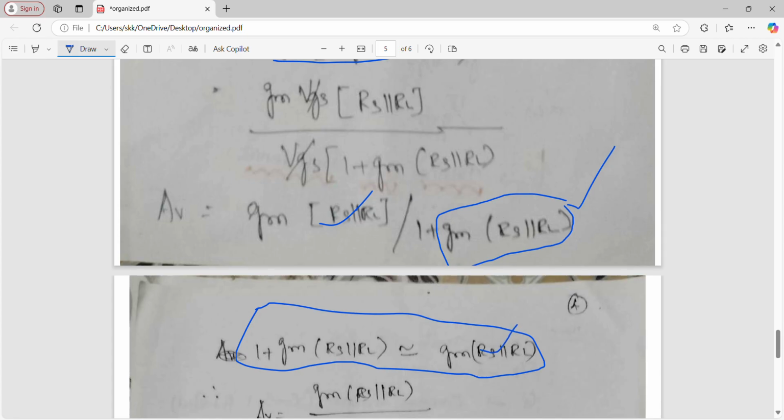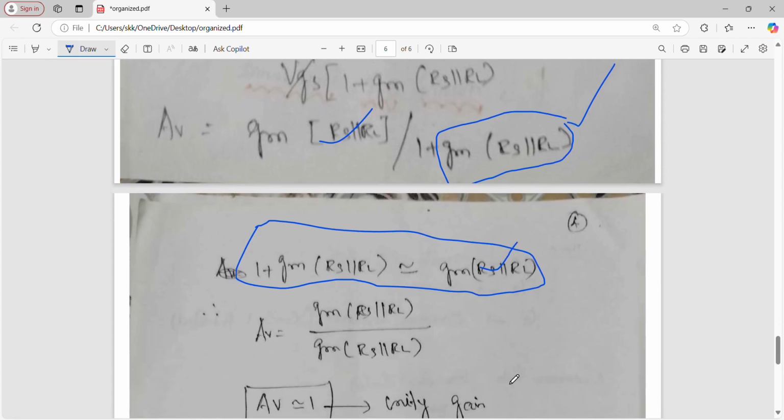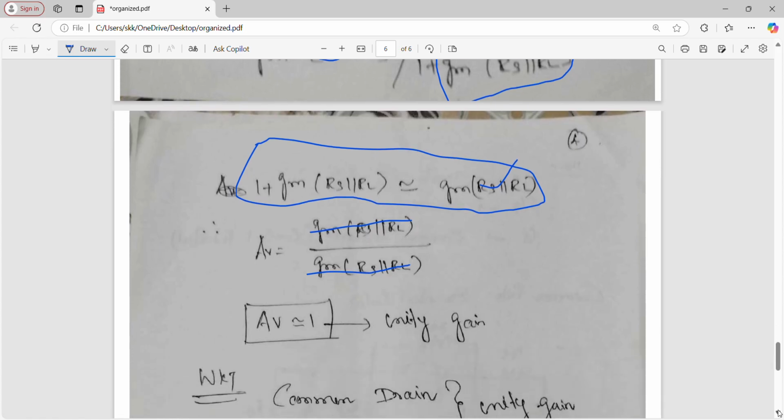So in the numerator GM into RS parallel RL, and the denominator also GM into RS parallel RL. So substituting, this and this cancel. Now what is the output? AV, the voltage gain, is the unity gain. Voltage gain is the unity gain.